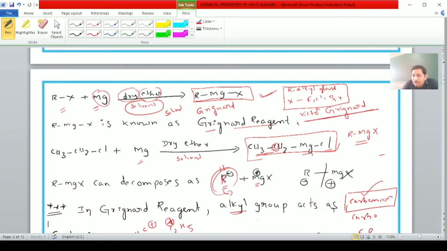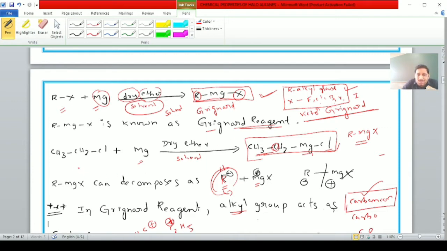In honor of Victor Grignard, it is Grignard reagent, where R stands for alkyl group, that is methyl, ethyl, propyl, butyl, depending upon the nature of the group, and X stands for halogen: fluorine, chlorine, bromine, and iodine.